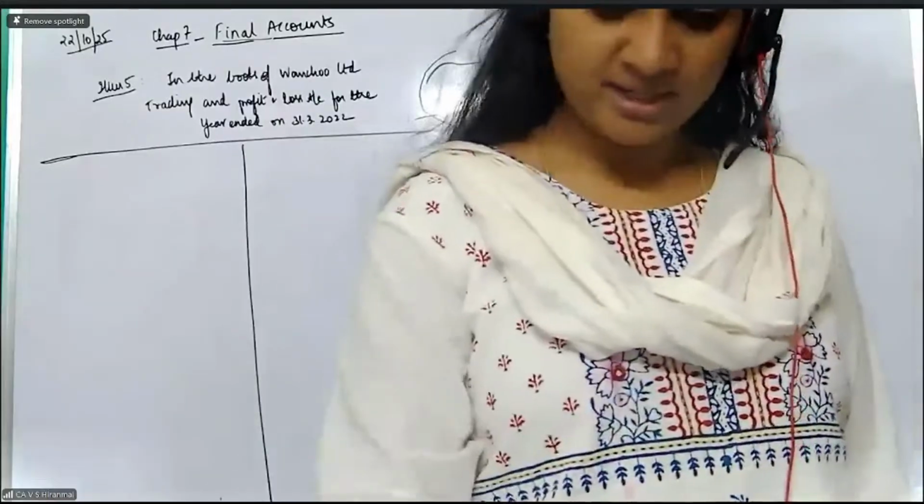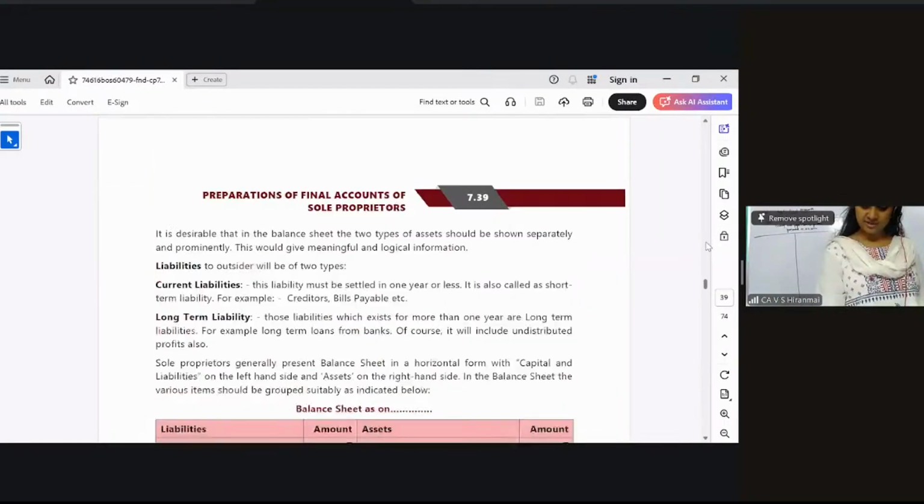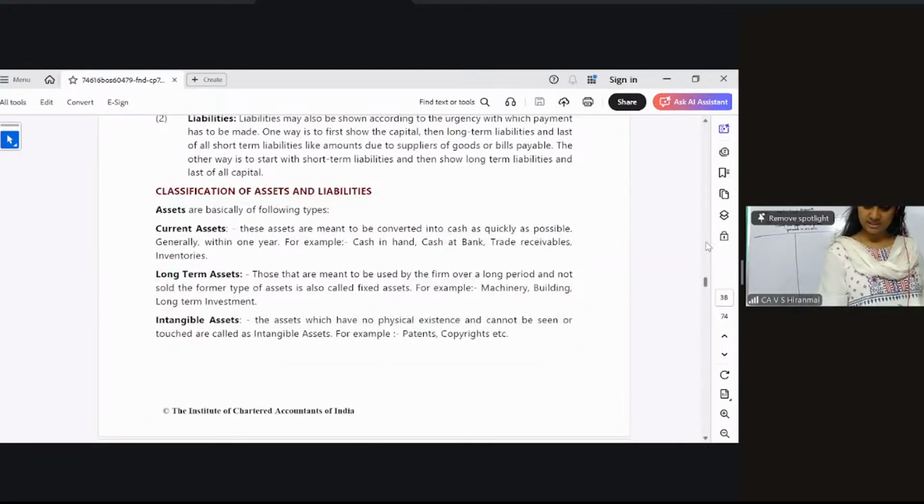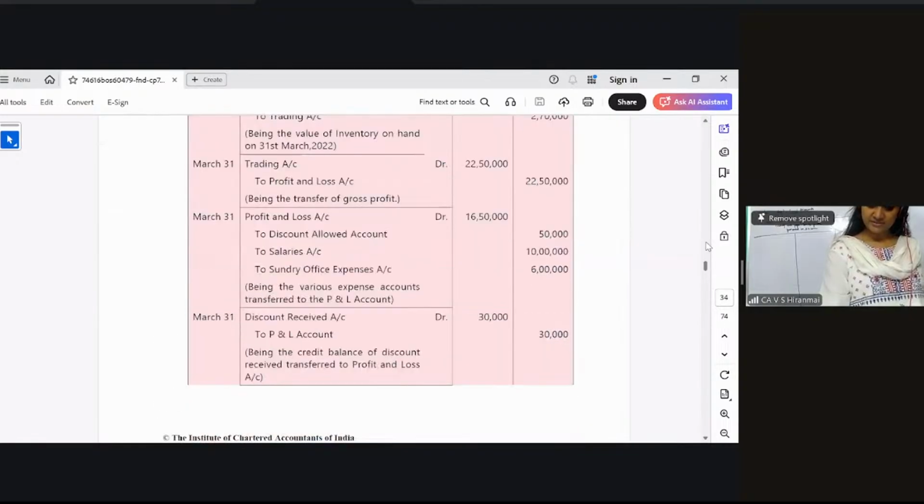I have not remembered any question. I've just seen that question right now. Okay. All of you, please see question illustration number 5. Illustration 6 we have already done. Now illustration 5. Very easy.